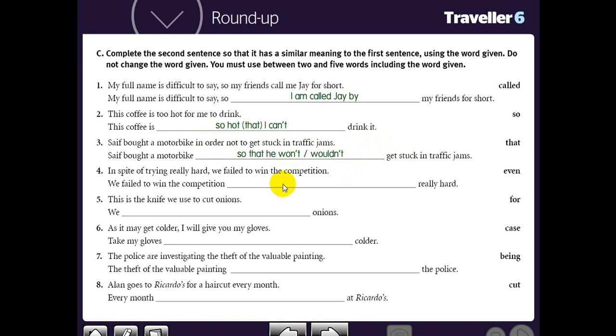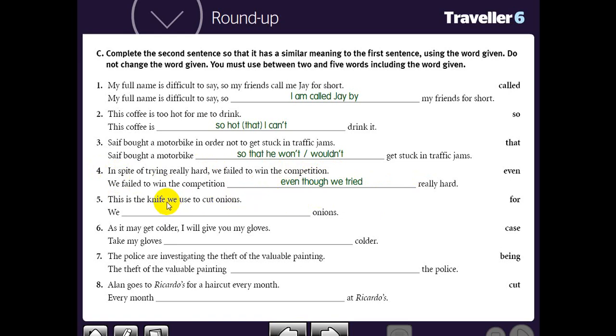In spite of trying really hard, we failed. What is the difference between in spite of and even though? Of course, you have a word in your mind which has the same meaning as in spite of, which is even though. The difference is even though is followed by a clause. Even though we tried really hard, we failed. Of course, you will delete in spite of. Then you will use even though. Where is the subject? You can get it from the first sentence. It is we.